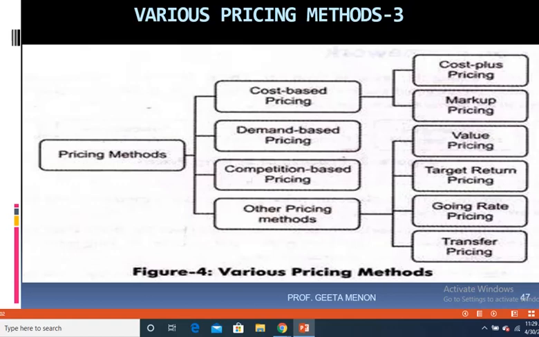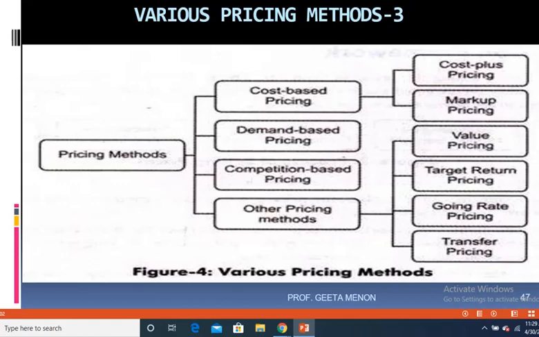So though he has incurred cost to manufacture the product, and he does consider that, the importance for that is only secondary. The main importance he gives to how the customer looks at his product. So therefore price is based more on product benefits which are perceived by the customer rather than the exact cost of producing the product.